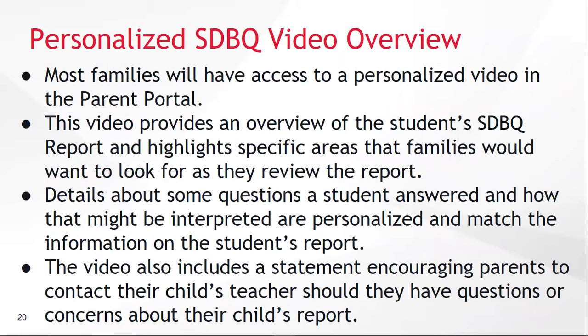Most families will be able to access a personalized video via the parent portal that will describe the parts of their child's SDBQ report. This video is intended to highlight different portions of the report and will provide examples of the types of information that families will want to look for and think about as they review the report.